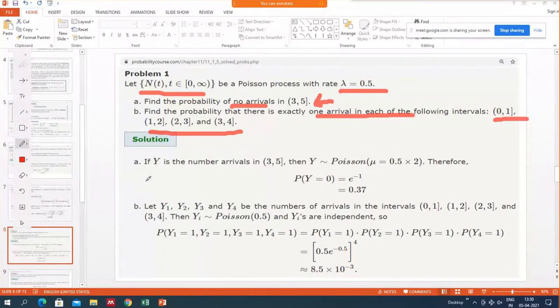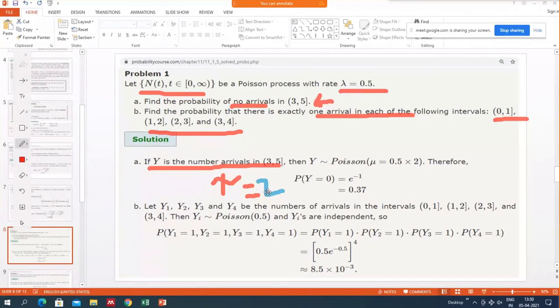So here, if we assume y is the random variable representing the number of arrivals in the interval 3 to 5, first I have to find what distribution this y follows. So first I have to calculate the length of the interval. The length of the interval tau is 5 minus 3, which is 2.